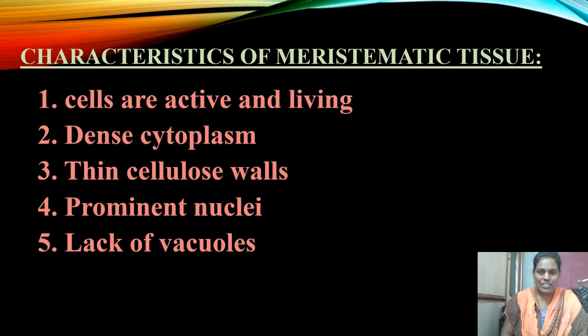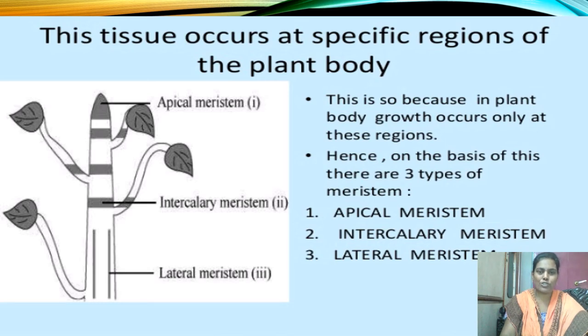Okay, these are the characteristics of meristematic tissue. Cells are very active and living. This type of cell contains thick cytoplasm and thin cellulose walls. Prominent nuclei are present in the cells and vacuoles are absent in the meristematic tissue. These are the characteristics of meristematic tissue. Meristematic tissue, based on the location, is classified into three types.